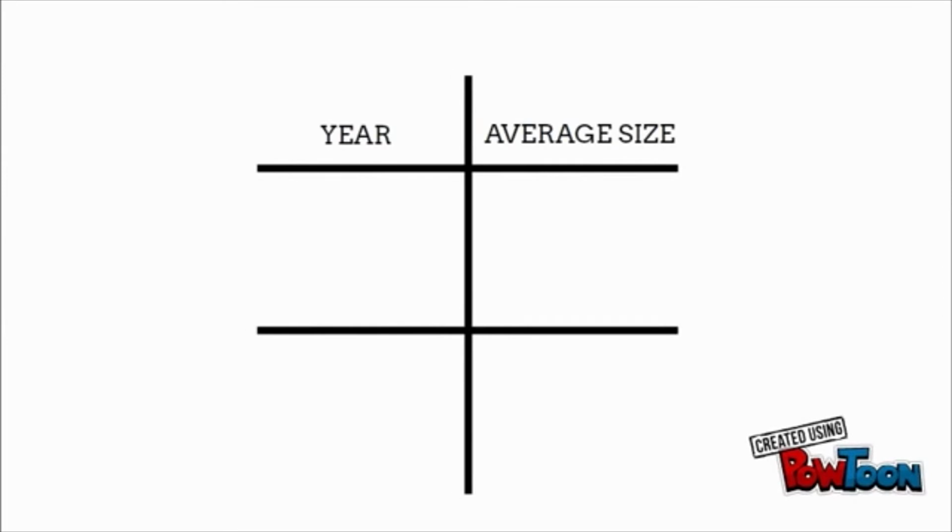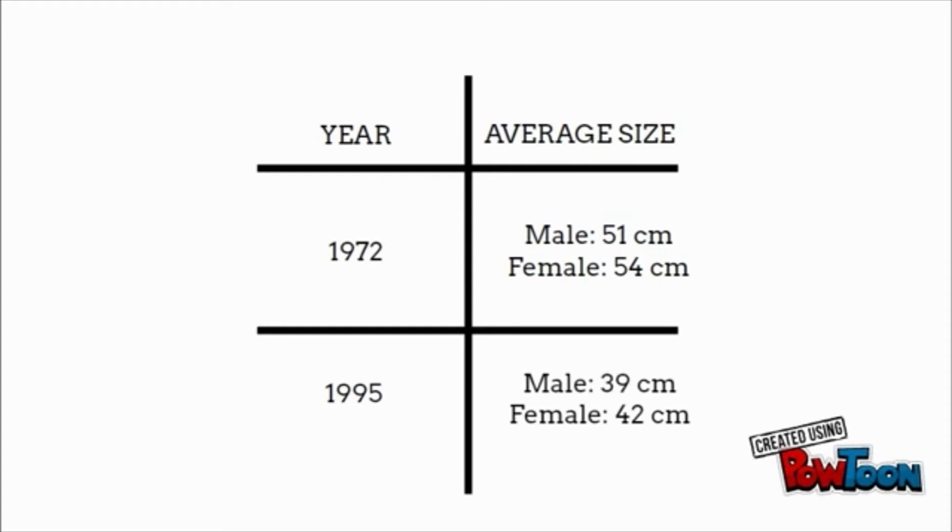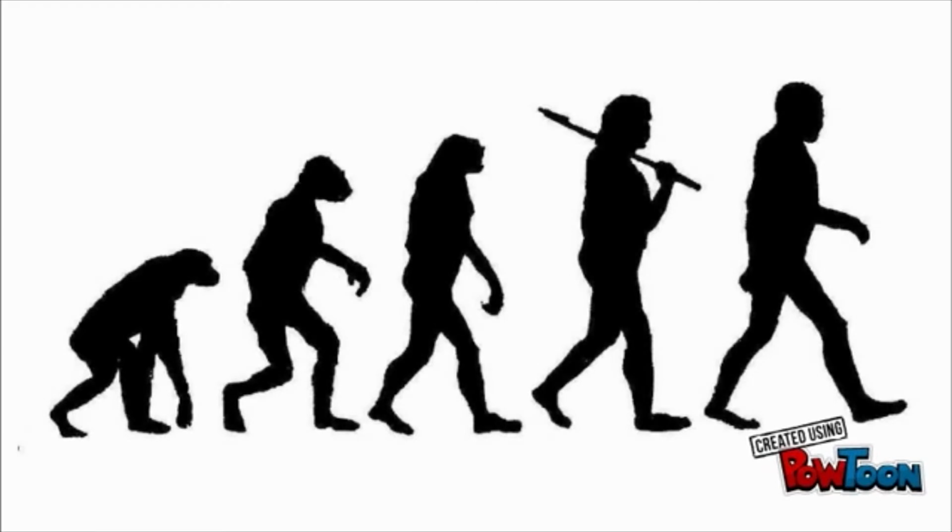In 1972, the average male Atlantic cod was 51 centimeters in length, and the average female Atlantic cod was 54 centimeters in length. In 1995, just 23 years later, the average male Atlantic cod was just 39 centimeters in length, and the average female Atlantic cod was just 42 centimeters in length. This is evidence that shows that evolution has taken place.